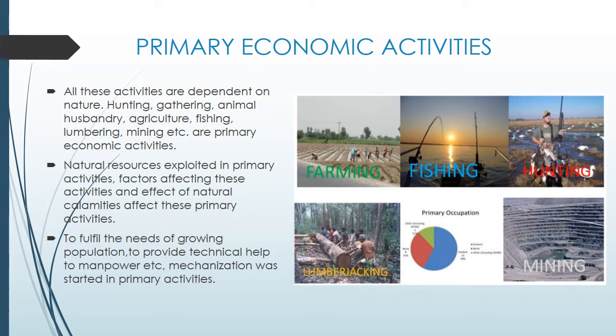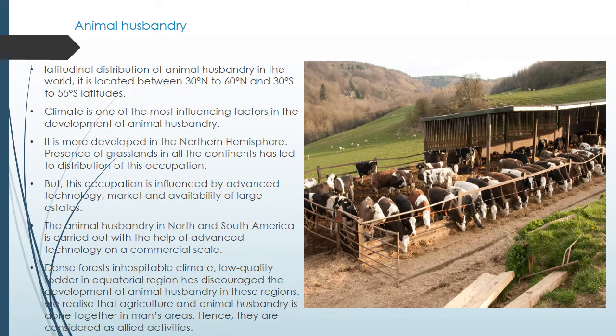These activities have been carried out since ancient times, when man came into existence.